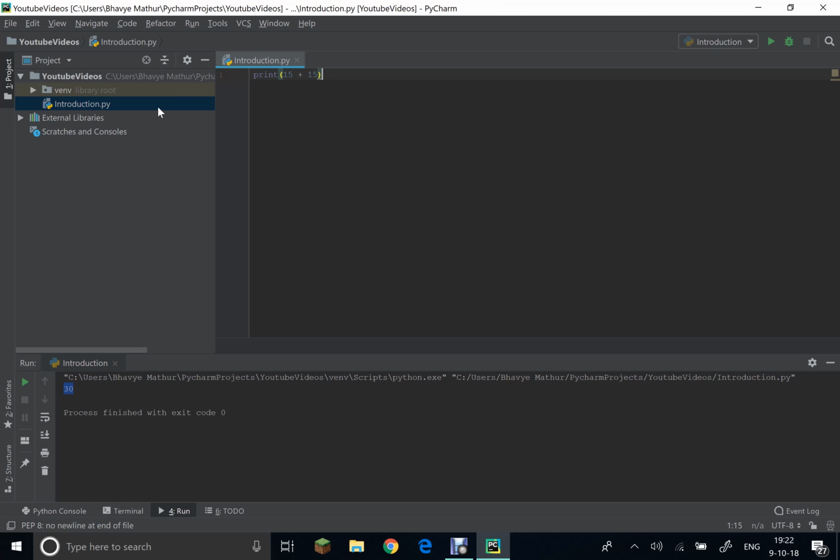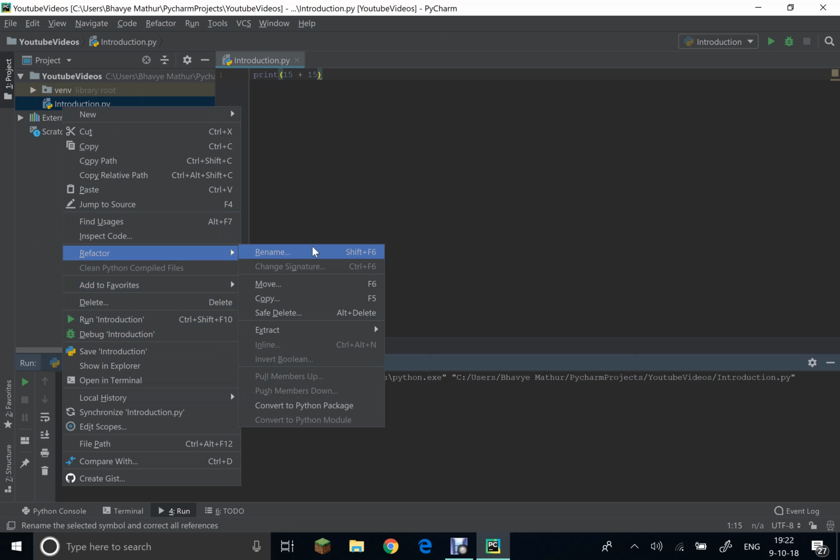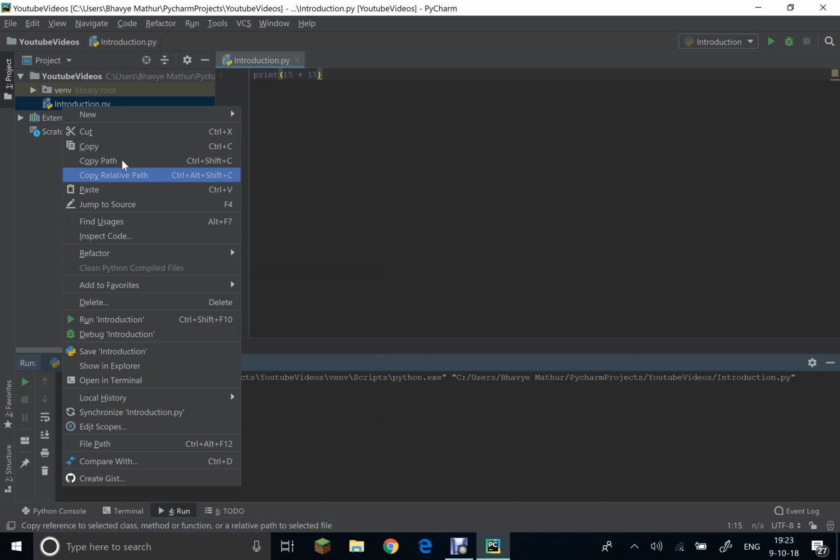Now you can do some more stuff over here. If you have an unwanted file, you can right click that file and you can go to delete. Therefore you can delete it. You can run it from here itself. You can also go to refactor. You can rename it. You can copy it. You can extract all the data from the file. You can cut, copy path. You can paste it. You can do a lot of stuff over here, and so yeah.